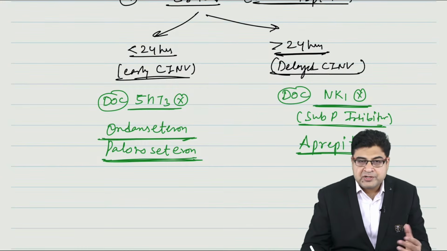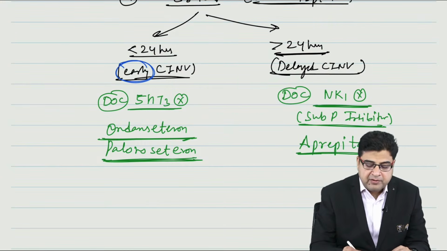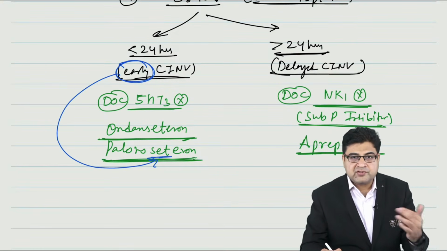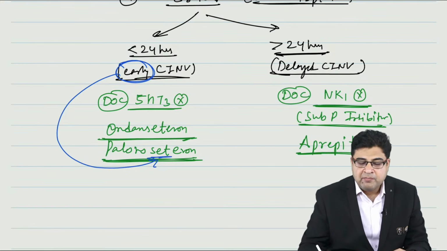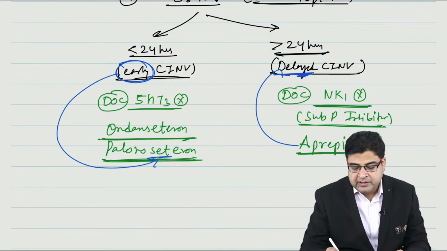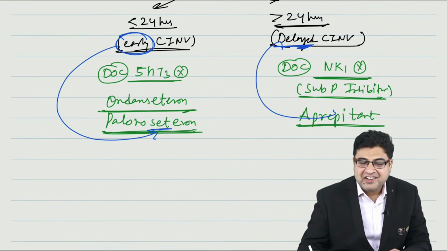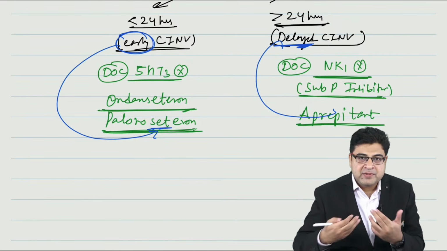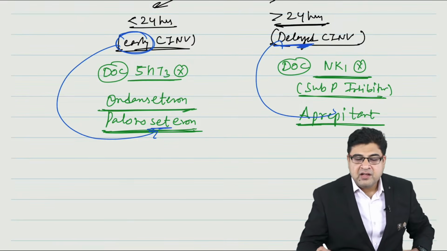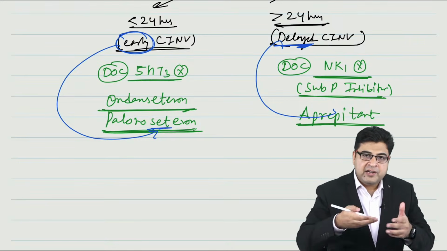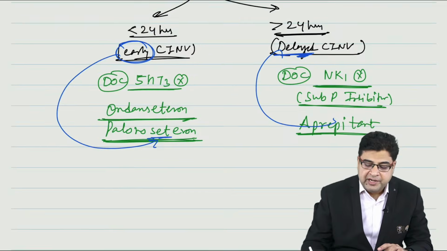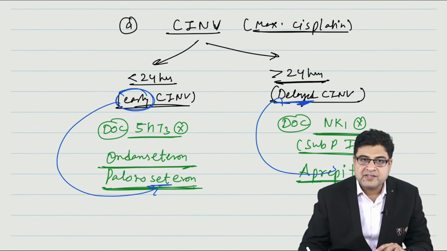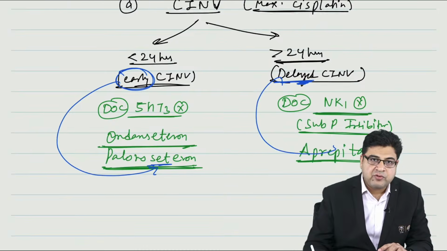Some students make a mnemonic like this. If you come early, you will get the seat, first come, first served, and you will be asked to sit on the chair. But if you come late, you will get beaten. If you come early, we will let you sit on the chair. So early vomiting, setrons. Late vomiting, pitants. This is for chemotherapy-induced vomiting.